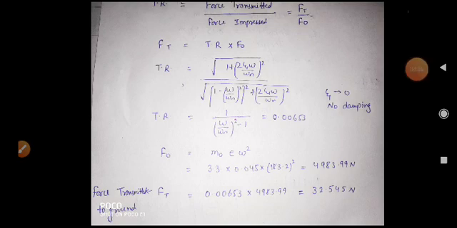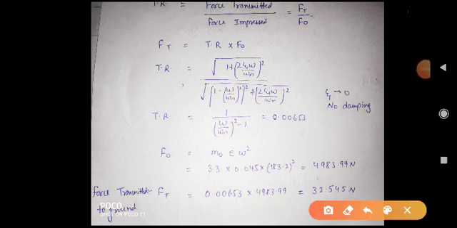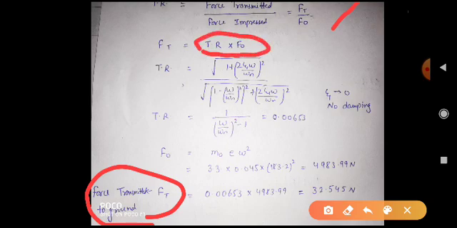In the next part we have to find the force which is being transmitted to the ground, that is Ft. For this we have to find the transmissibility ratio. We have already discussed in the previous lecture that the transmissibility ratio is equal to force transmitted divided by force impressed, or force generated by the machine, that is Ft by F naught. So Ft, the force which the isolator is transmitting to the ground, is equal to transmissibility ratio into F naught. F naught is the unbalanced force. We have already found that.